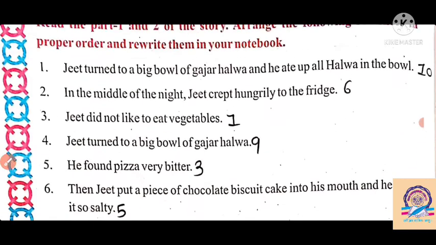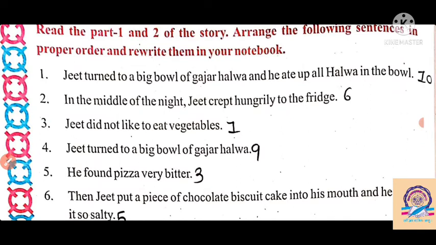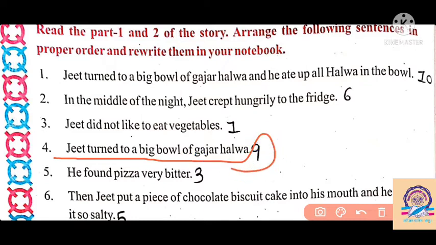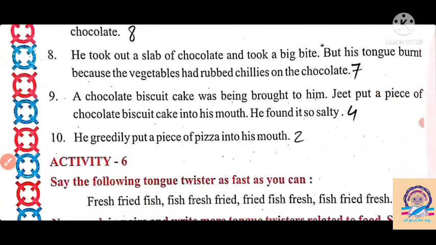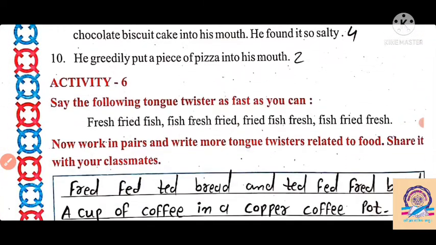Then we can say that in ninth number, Jeet turned to a big bowl of gajar halwa. This sentence comes in ninth number. Then Jeet turned to a big bowl of gajar halwa and he ate up all the halwa in the bowl here. So this sentence comes in tenth number. So we have to write these numbers in our book here.